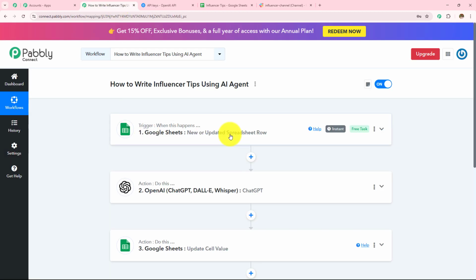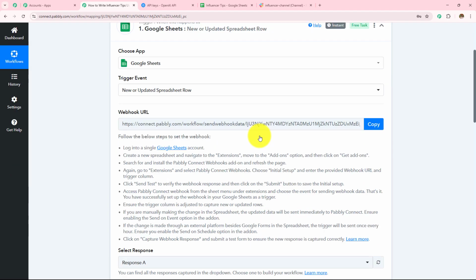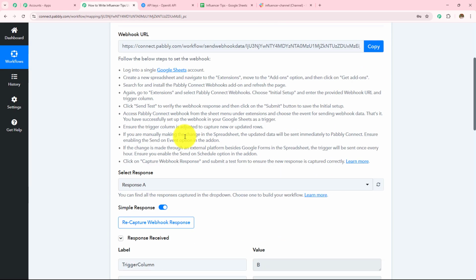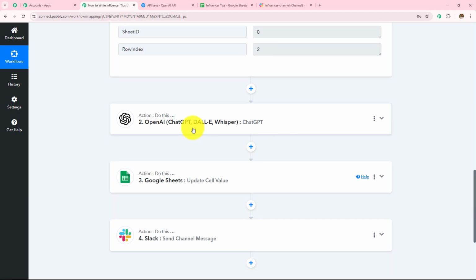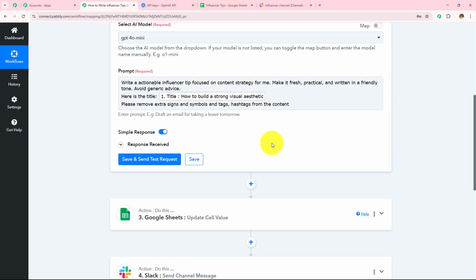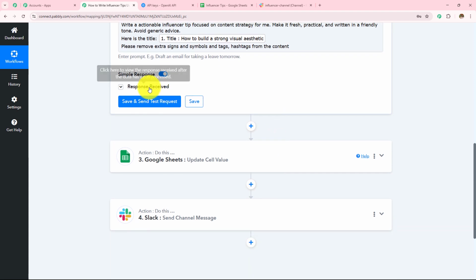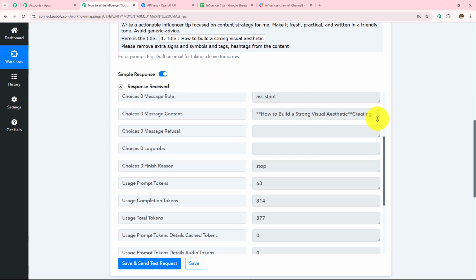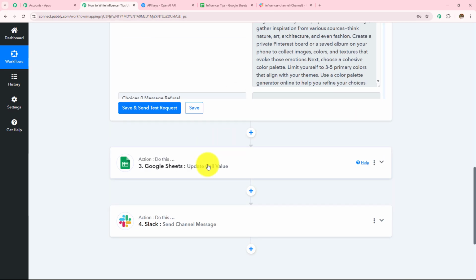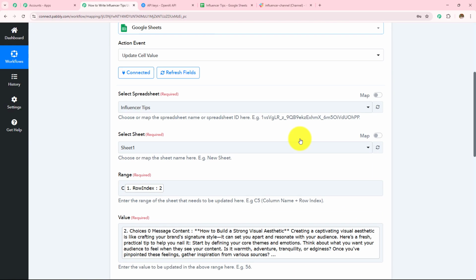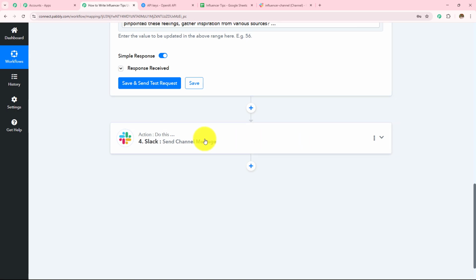Now to summarize, we took Google Sheets as a trigger application, where we made a connection with Pabbly Connect with the help of this webhook URL. We added the data or the topic in my Google Sheets spreadsheet and received that response here in this workflow. After that, we moved to the next step where we wanted OpenAI to generate the tips for us. So we took OpenAI as the AI agent and action application, made a connection with Pabbly Connect, and received the response as this content or the tips being generated. Then I wanted to add that to my Google Sheet, so I took my action application as Google Sheets, updated the cell value, and then I wanted to send the same tips to my Slack channel.